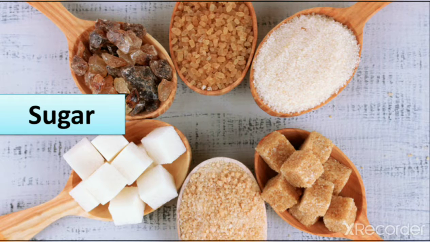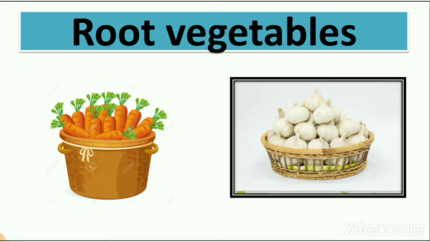Then we get sugar from sugar cane. You can see here different types of sugar which we get from plant. Then we learn about root vegetables, which is a root of the plant, which is an underground part of the plant. So the vegetables which grow underground and are the root of the plant, we call them root vegetables. So which are they? Carrot, radish, onion, garlic, these all are root vegetables.